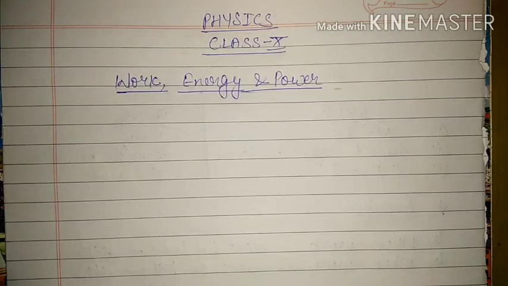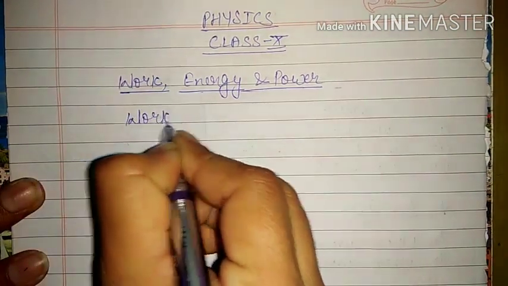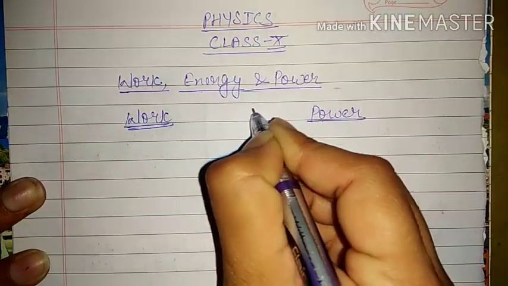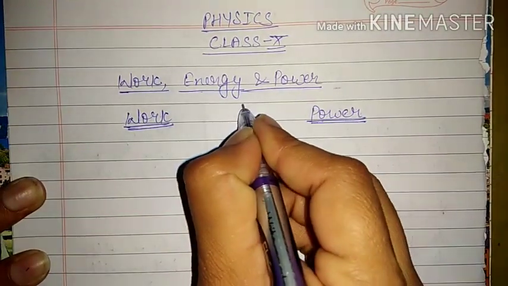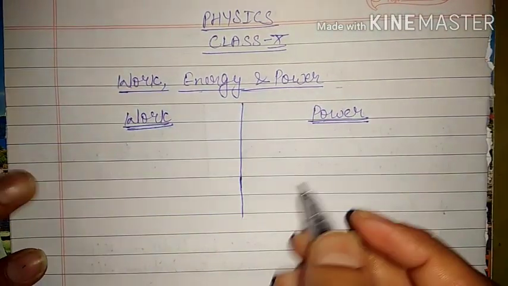Today we will discuss the last topic of our first section, that is energy. But before that we need to see some differences between work and power. We have already studied the concept, so we know the difference, but just for revision we will write some differences between work and power. While writing differences, the best way is to represent them in the form of a table, during exams also.